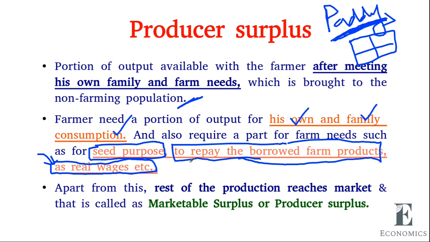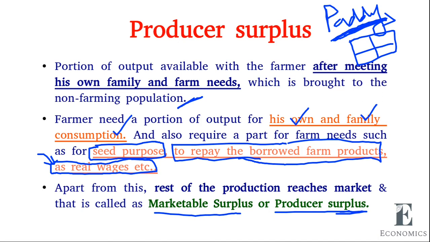Apart from this, the rest of the production reaches the market. That is called the marketable surplus or producer surplus. So producer surplus means it is the surplus after meeting the producer's own need, family need, and his other socio-religious needs. After meeting these needs it reaches the market.